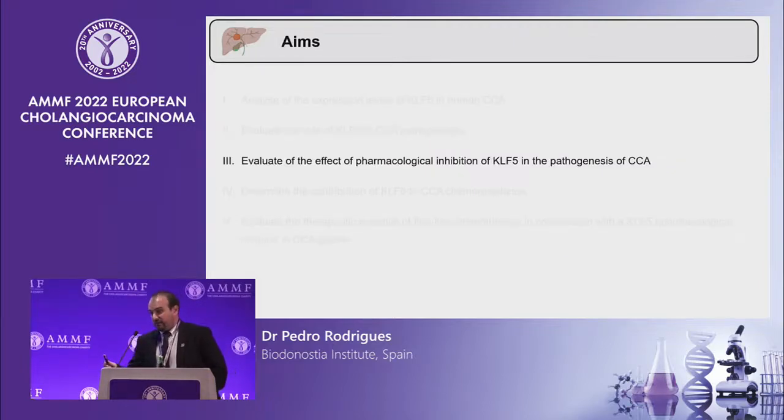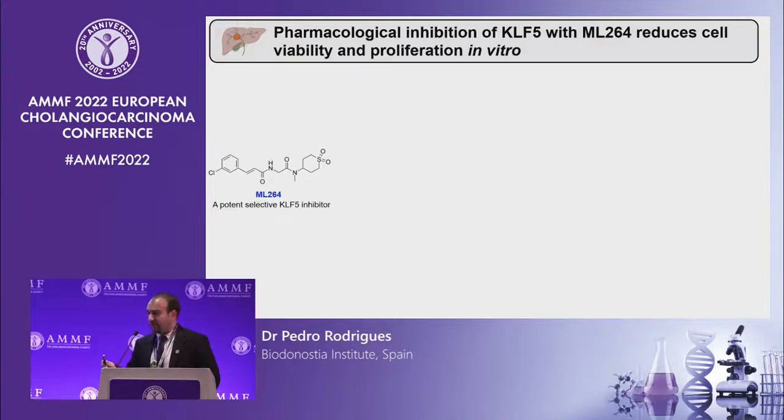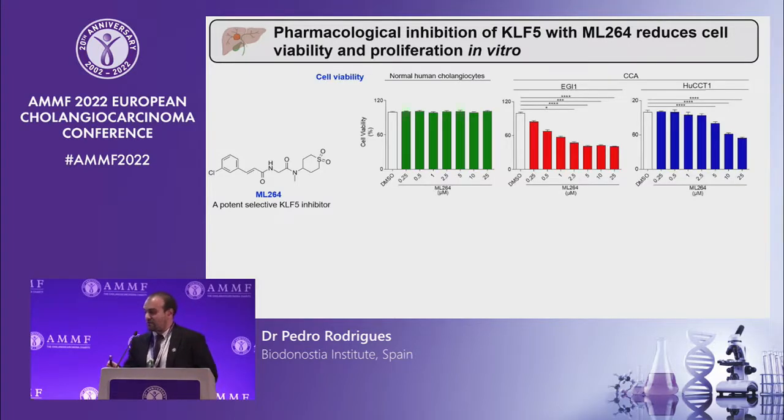Having these results with the genetic ablation of KLF5, we next questioned, can we target KLF5 pharmacologically? So we took advantage of a potent, selective KLF5 inhibitor, which is ML264. We treated normal human cholangiocytes and cholangiocarcinoma cell lines with distinct doses of this inhibitor, from 0.25 to 25 micromolar, and we observed that while no differences were observed in normal human cholangiocytes, cell viability in cholangiocarcinoma cells was reduced in a dose-dependent manner in both of the cells.